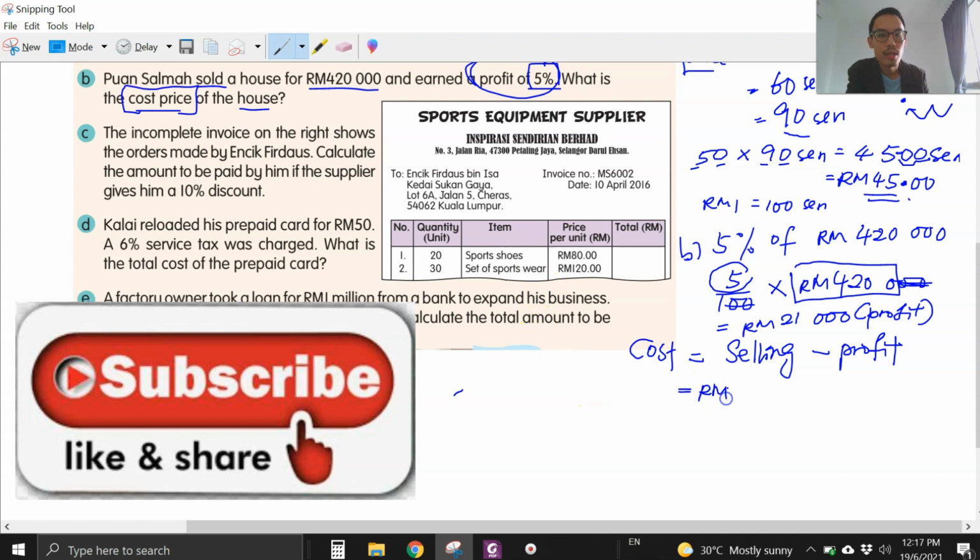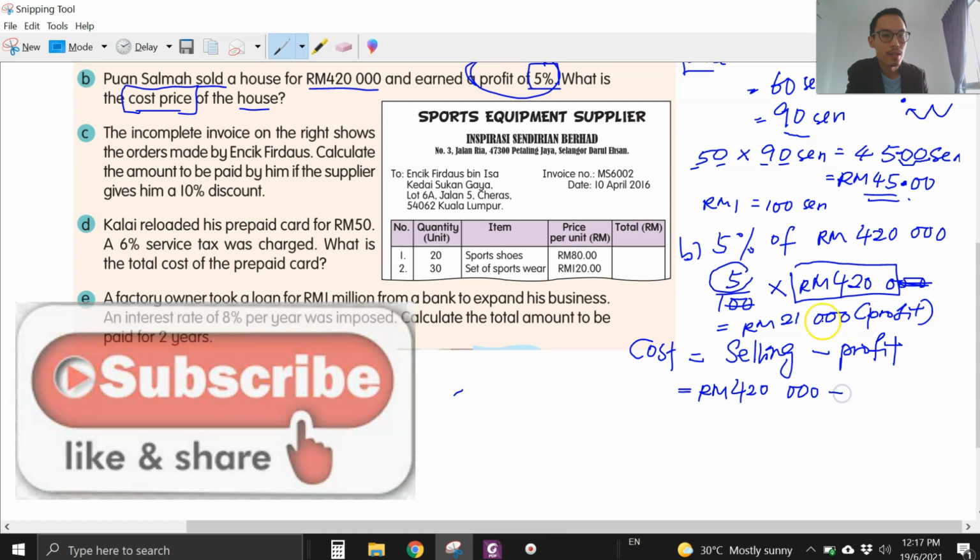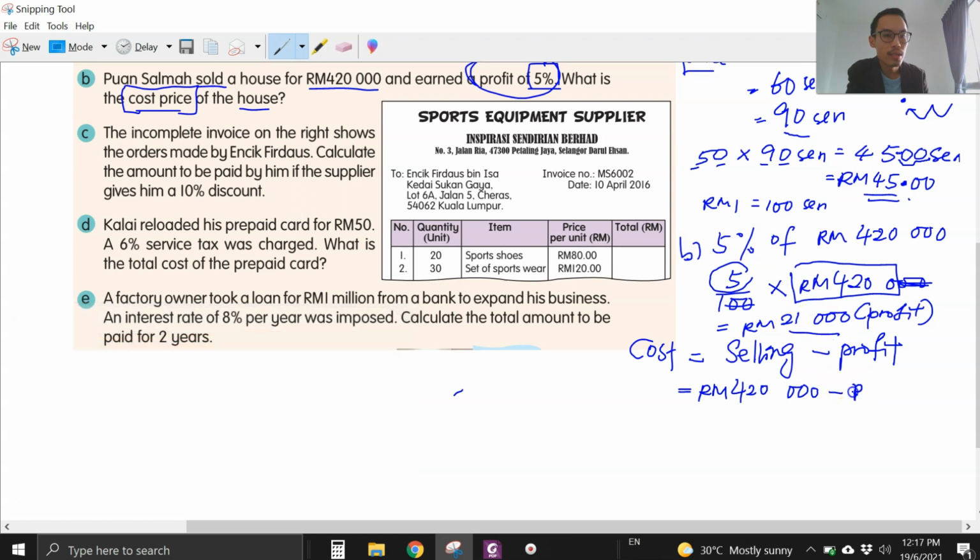So harga jualan is 420,000, keuntungan is 21,000. So you minus it, you will get 399,000. So that is the cost price.